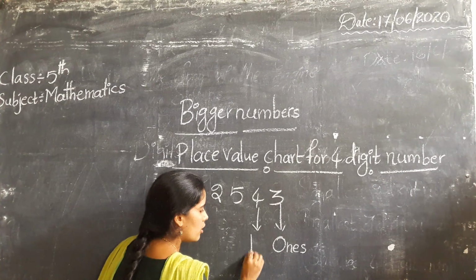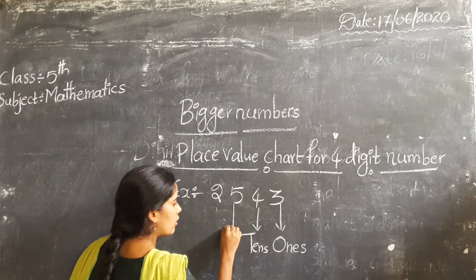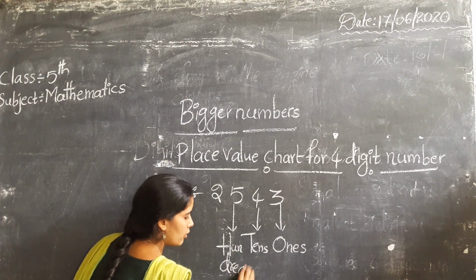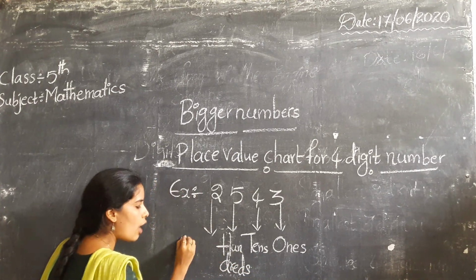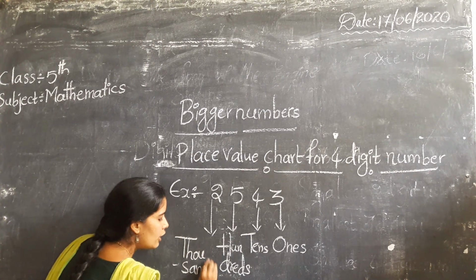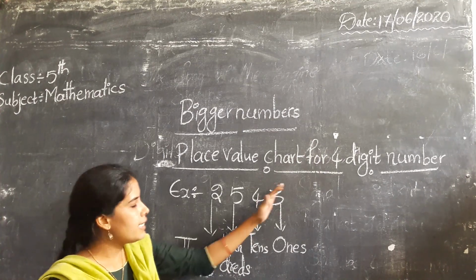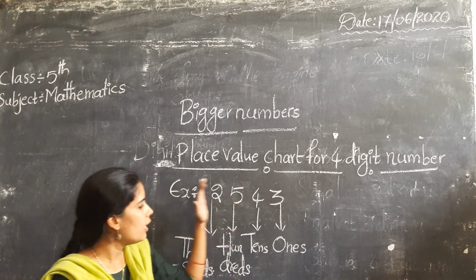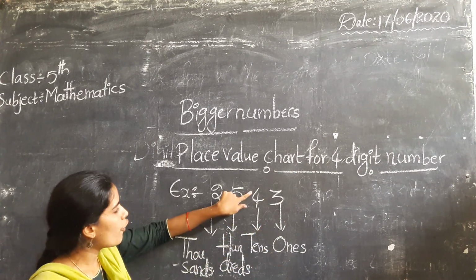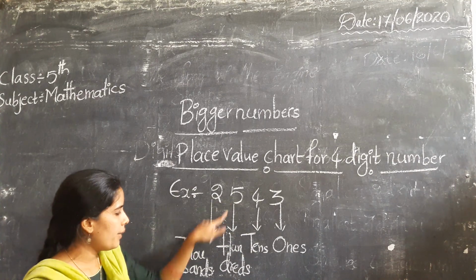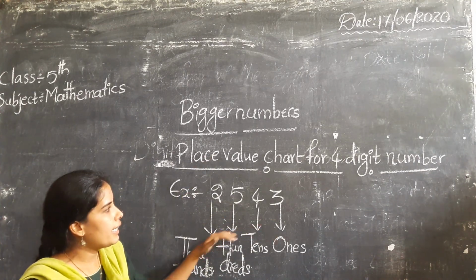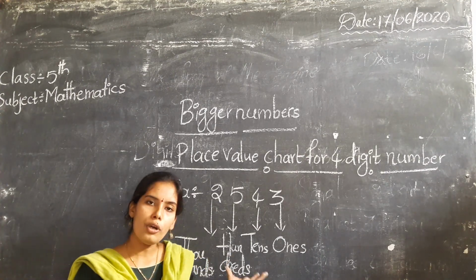Ones, tens, hundreds, and the last one is thousands. Ones, tens, hundreds and thousands. So we arrange the 4-digit number according to the place value. That means 3 in the ones place, 4 in the tens place, 5 in the hundreds place, 2 in the thousands place. Like that we arrange the numbers according to place values.